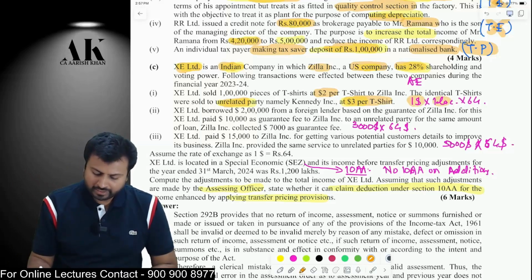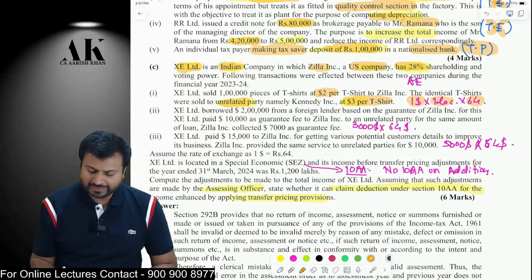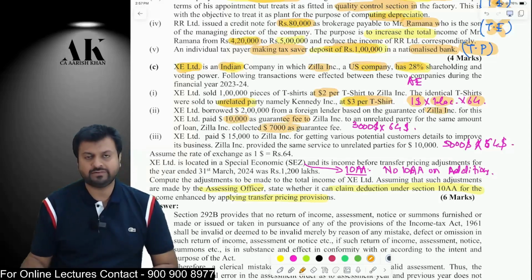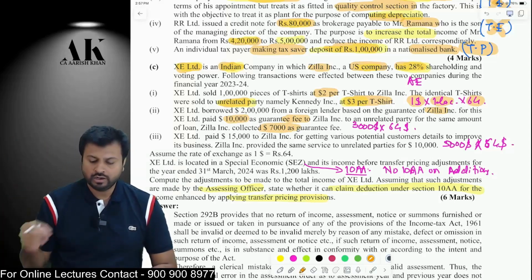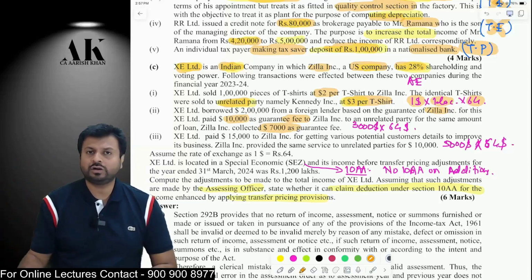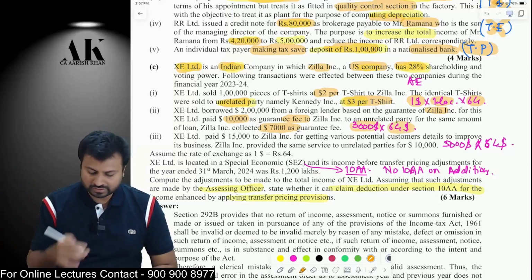$1 per unit into 1 lakh units into 64 is the dollar rate. Okay. Similarly, XC Limited borrowed $2 lakh from a foreign lender based on the guarantee of Zilla and it paid $10,000 as guarantee fee. Whereas to an unrelated party, it pays a guarantee fee of $7,000. So to our associate enterprise, it pays a guarantee fee of $10,000. To the other, it pays only $7,000. So we are paying $3,000 more to the associate enterprise. So $3,000 into 64 will be added back.